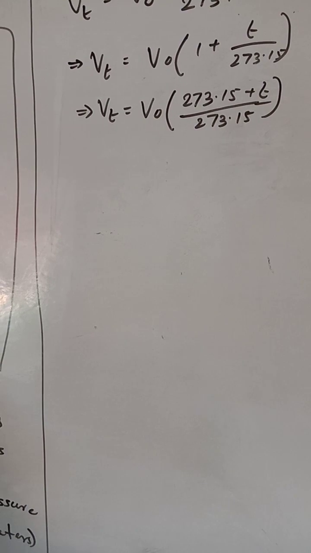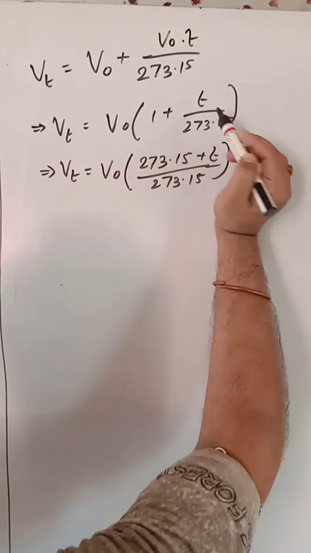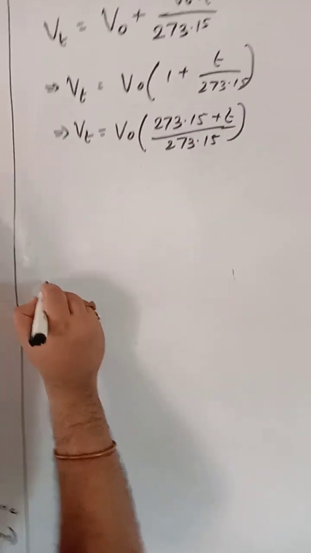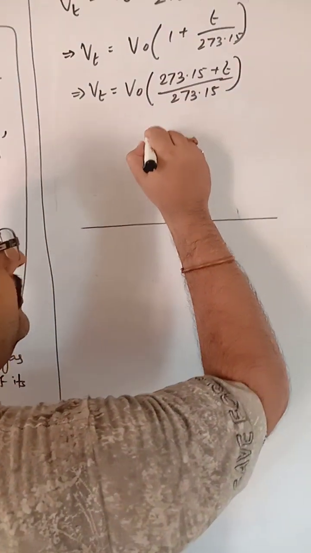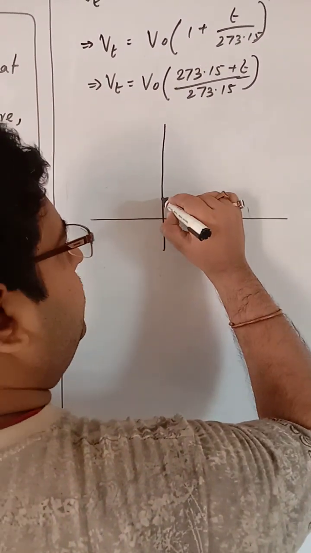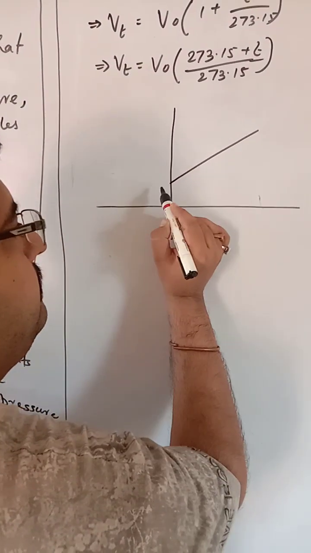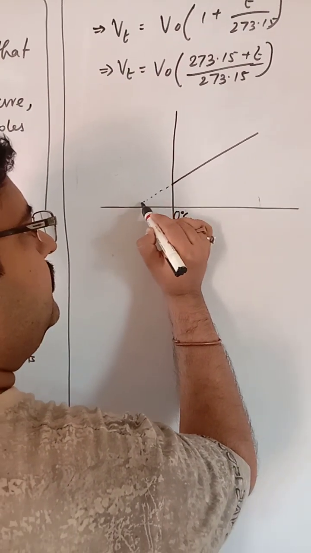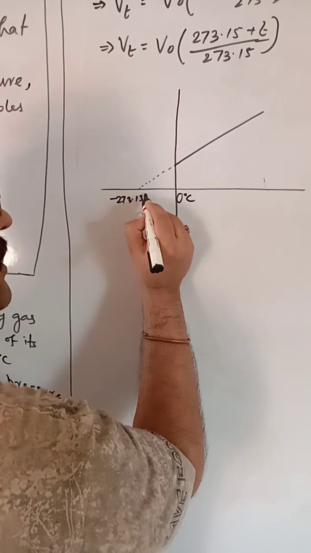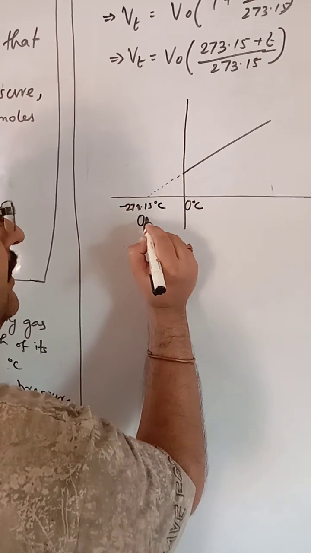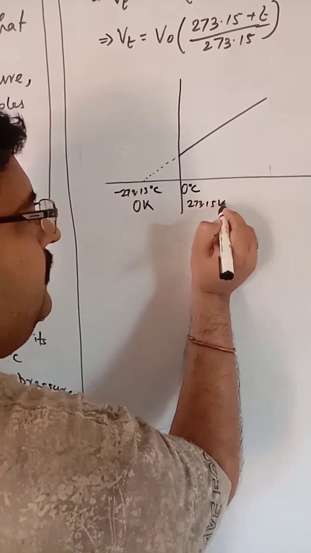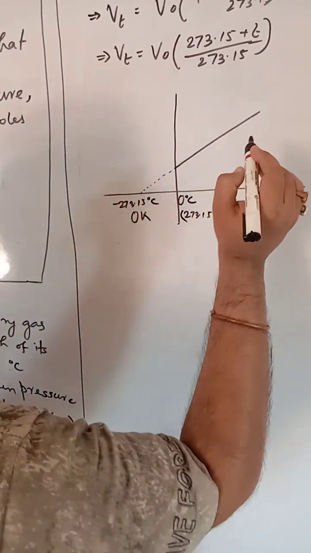where there will be no negative temperature, because this factor is coming as positive when the temperature is rising. So naturally in that new scale we will try to plot like this. Suppose this is your 0 degree centigrade. If you extrapolate this like this, you get a temperature that is minus 273.15 degrees centigrade. This is taken as a new scale, called 0 Kelvin. This is 273.15 Kelvin.